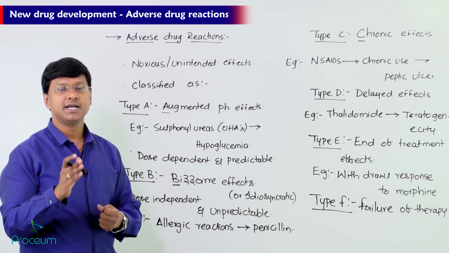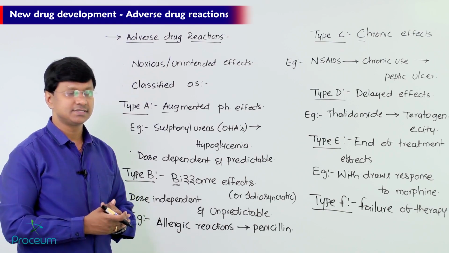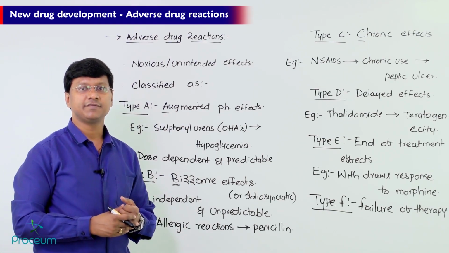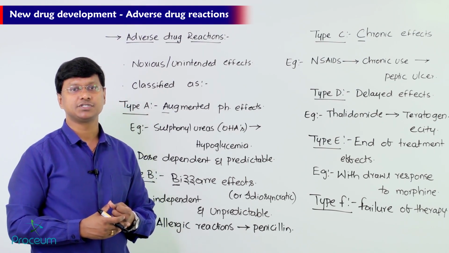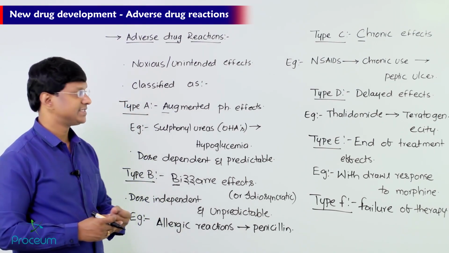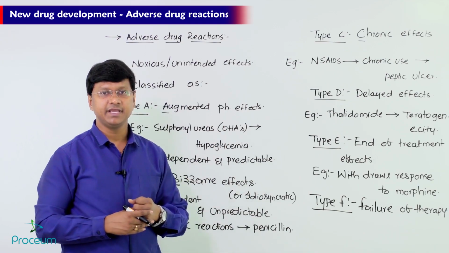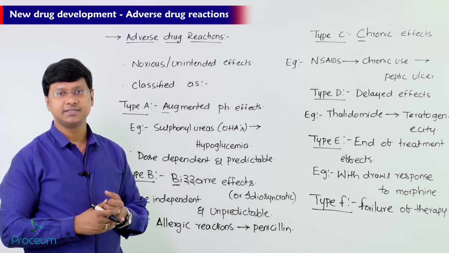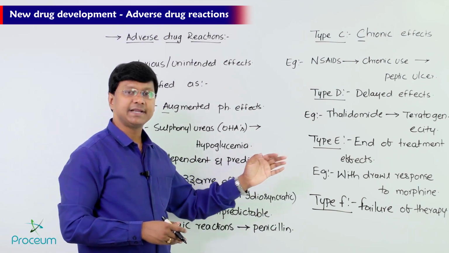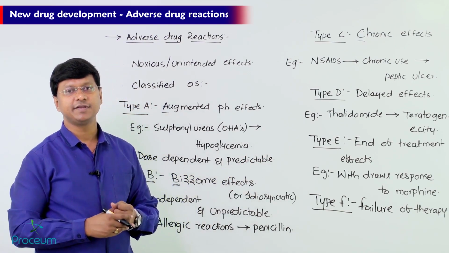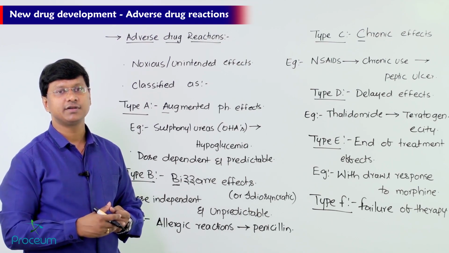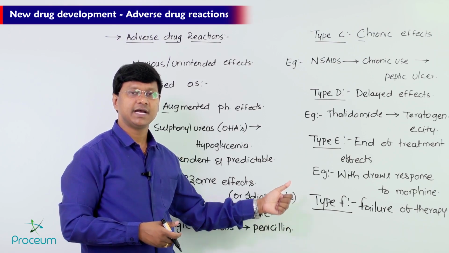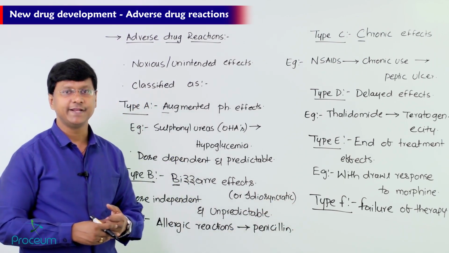Example, allergic reactions caused by penicillins. Then type C, chronic effects. Example, peptic ulcer caused by chronic use of NSAIDs. Then type D effects, delayed effects. Example, teratogenicity caused by thalidomide. Type E, end of treatment effects. Example, withdrawal response to morphine. Then type F, failure of therapy.